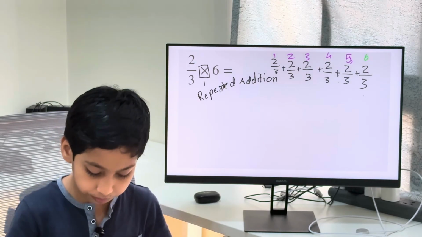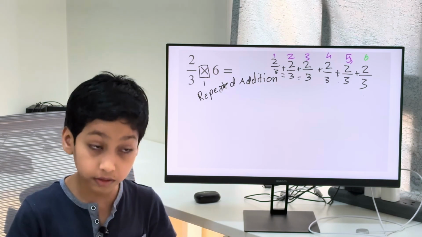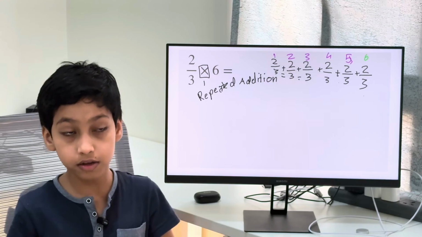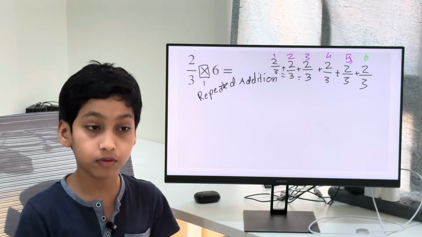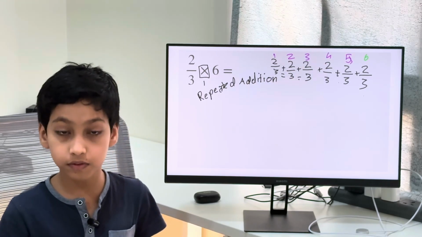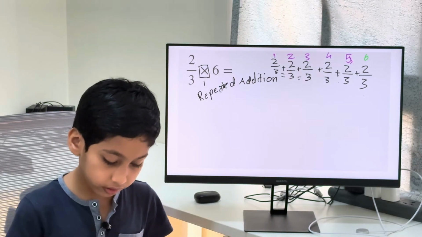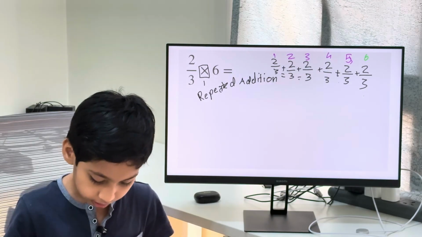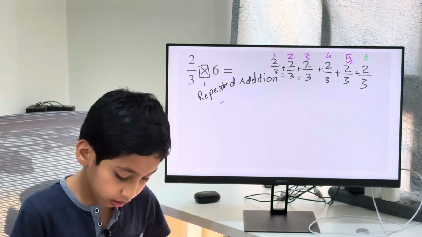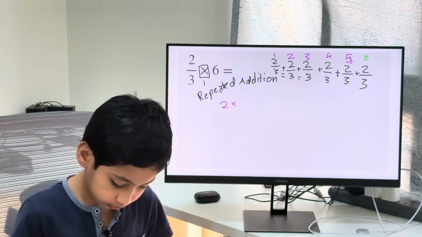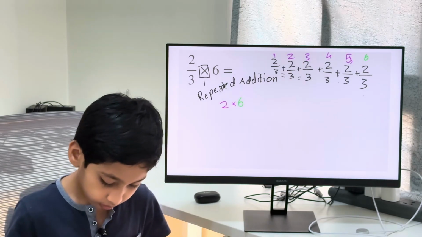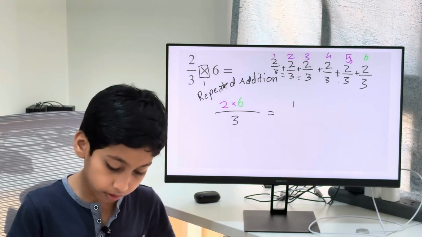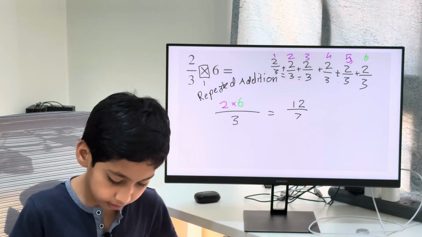As you can see, the denominators are all equal. And you've learned this in past videos, that if the denominators are all equal, then we just have to add the numerators and leave the denominators. So if we add 2 for 6 times, it would be the same thing as 2 times 6 over 3, which is of course 12 over 3.